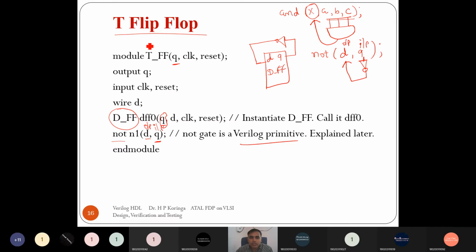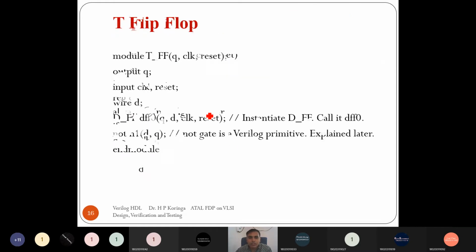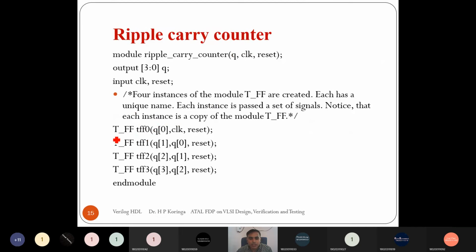Now, here this is the implementation of the T flip-flop. Right? This Q, this is external D. So this is the external T. So it is the implementation of the T flip-flop. Now, using such T flip-flops, by connecting 4 such T flip-flops using structural architecture modeling, we can have a 4-bit ripple carry adder. So this is the concept of top-down design methodology. So top-down design methodology is used in front-end design. Okay.